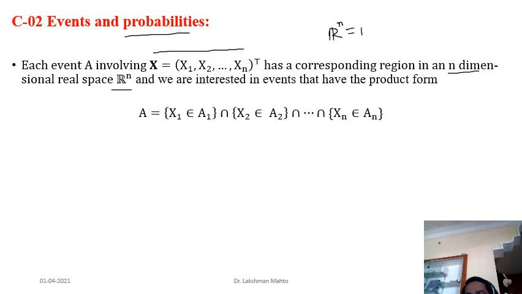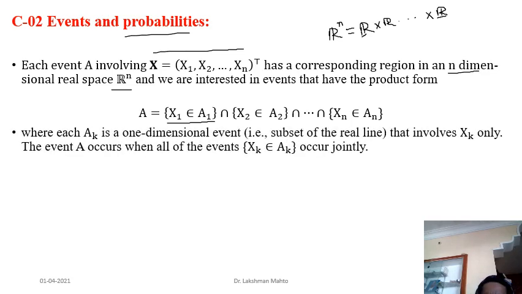That product form is better for dealing with random vectors. So if you take any subset of Rn, you can visualize it as a product, like this situation. You take an event where x1 comes from a1, x2 comes from a2, and xn comes from an.